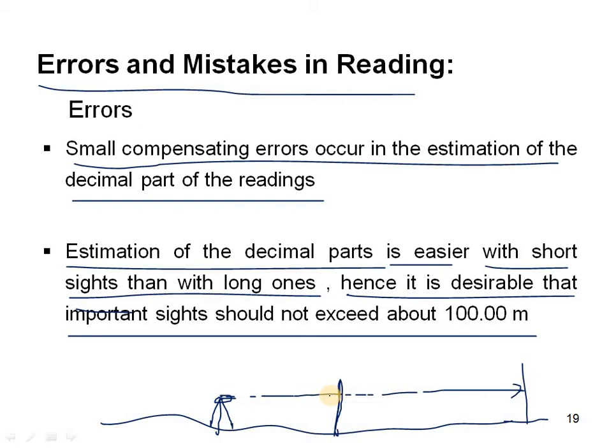So this will be happening due to the errors and mistakes in reading. That's why we have to keep a limit of generally only 100 meters. For every 100 meters we have to change our instrument point. If not, we will be getting errors and mistakes in reading also. Okay, so this is the problem occurring in the estimation of decimal parts.